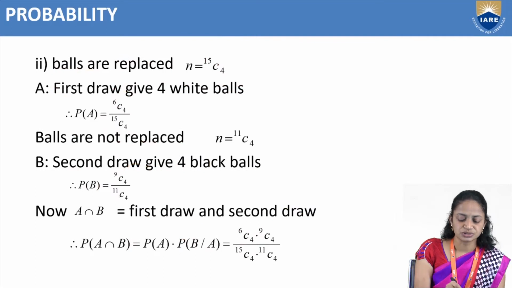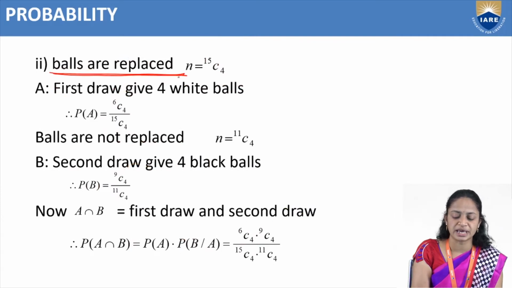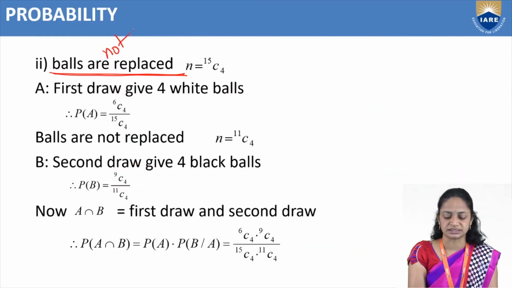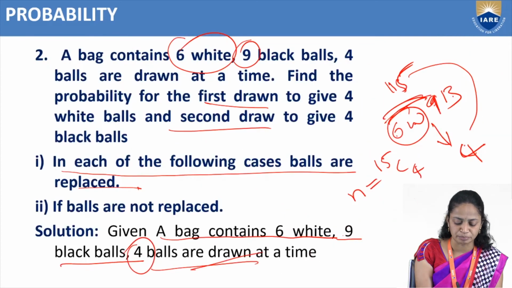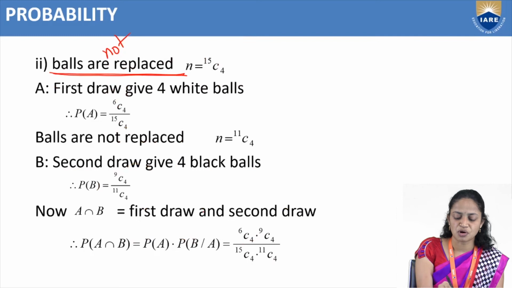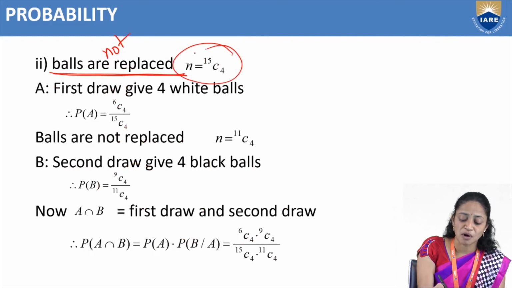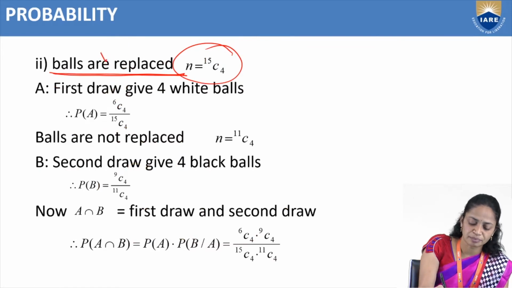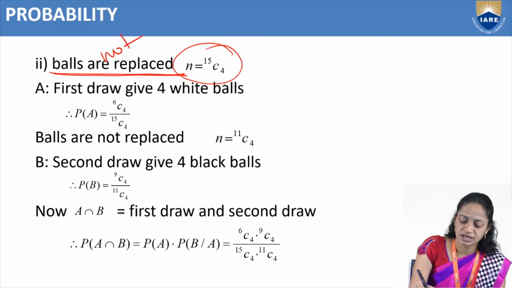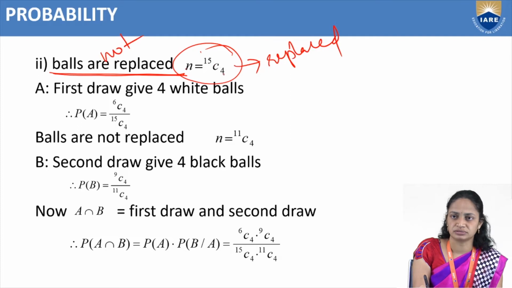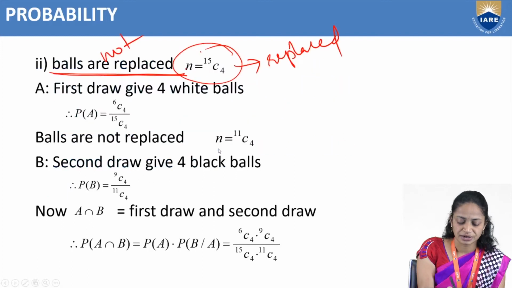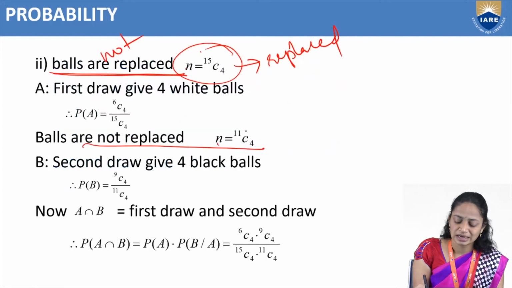So, second one is if balls are not replaced. If balls are not replaced, how many possibilities will we get? If balls are replaced, we will get n equal to 15C4. If balls are not replaced, we will get n equal to 11C4.